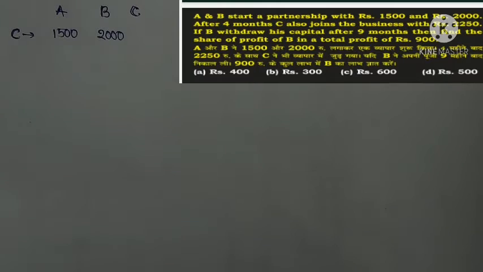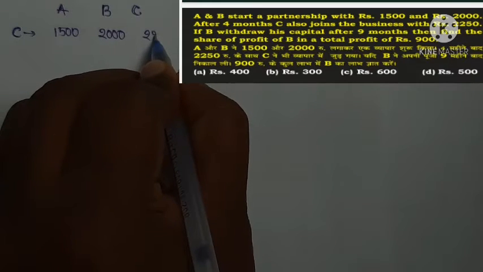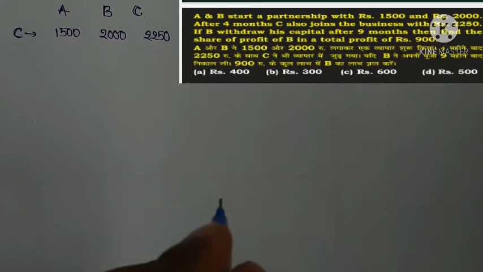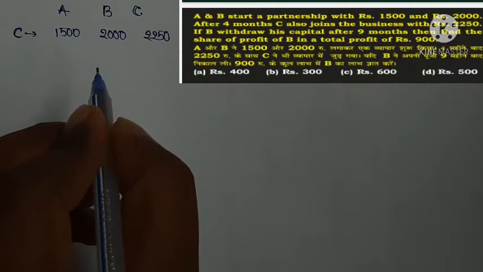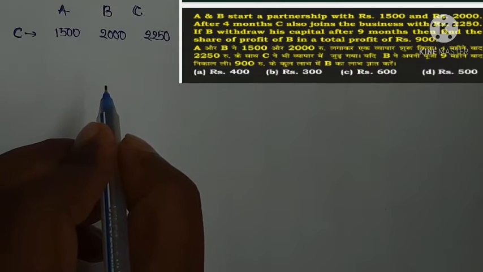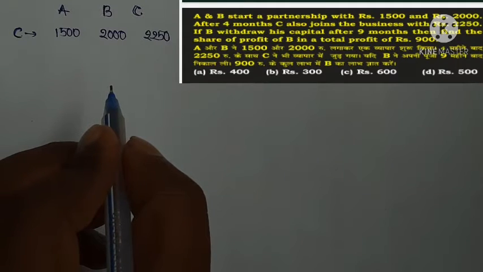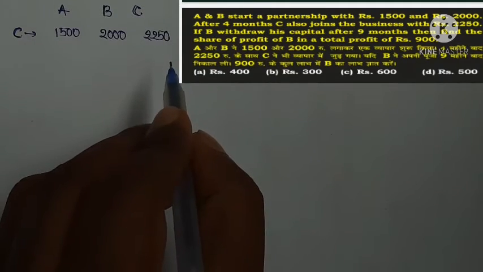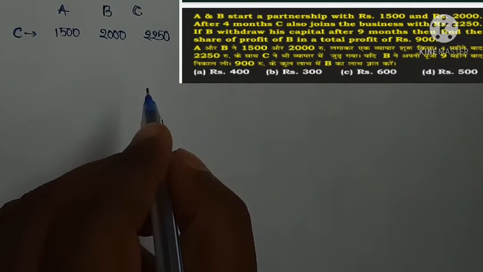After 4 months, C also joins the business with capital 2250. So A's capital is 1500, B's capital is 2000. B withdraws his capital after 9 months.